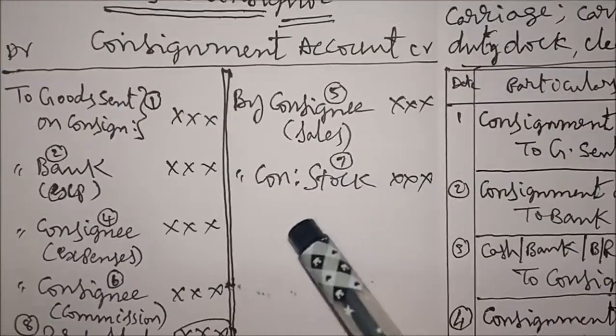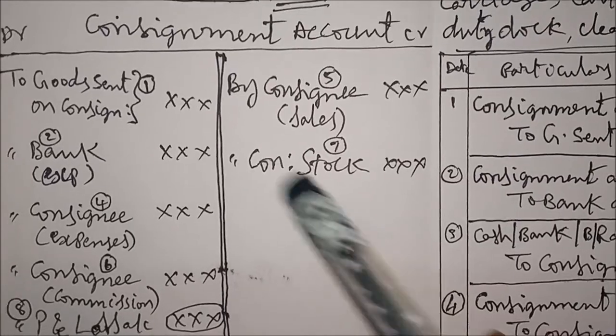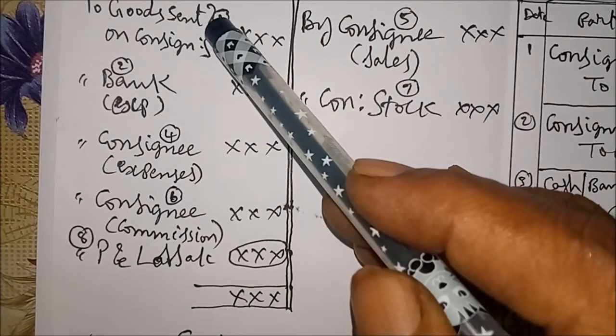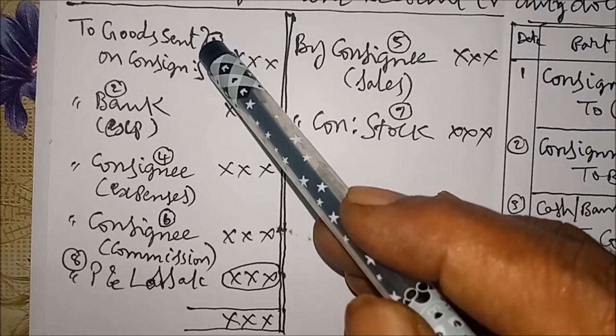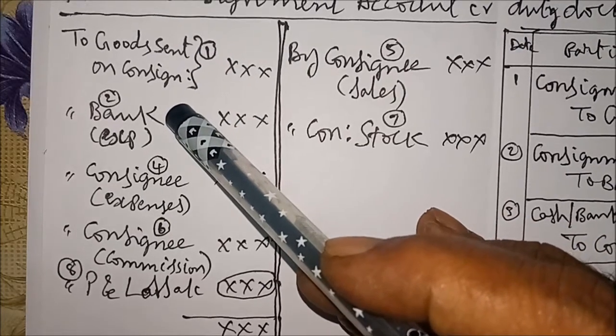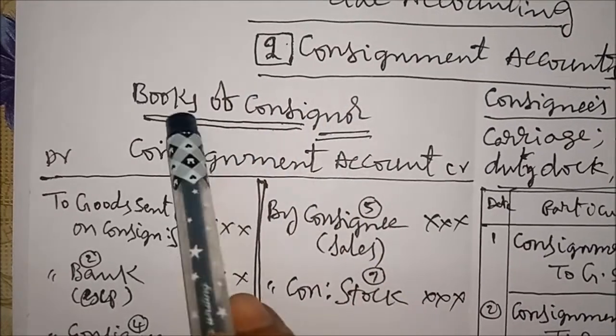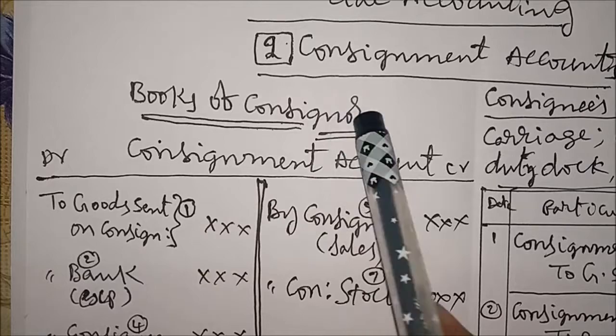This is simple method. First complete the consignment account by remembering the 4 items on debit side. To goods sent on consignment, the value of goods sent. To bank, our expenses, because we are consignors, assume like that. Books of consignor, we are recording transactions in the books of consignor.